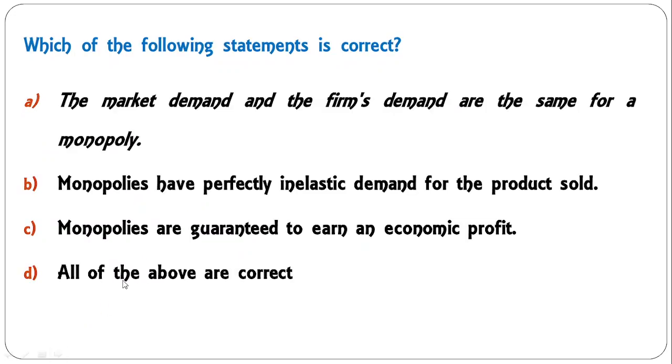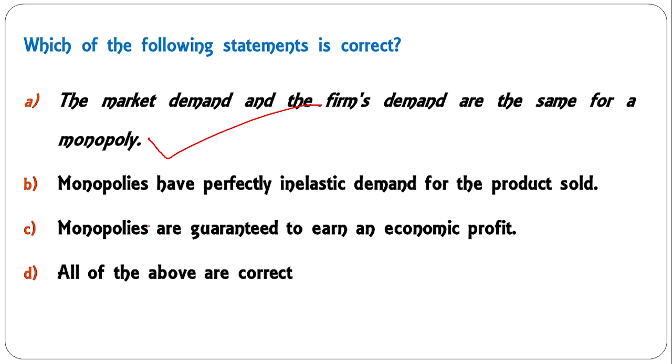Okay, which of the following statements is correct? The market demand and the firm's demand are the same for a monopoly. Monopolies have perfectly inelastic demand for the product sold. Monopolies are guaranteed to earn an economic profit. All of the above are correct. The correct answer is A.